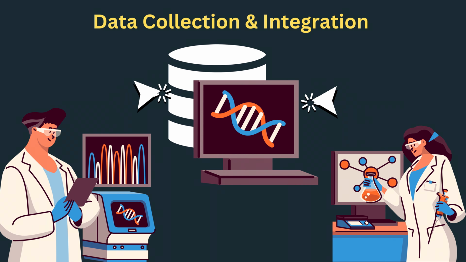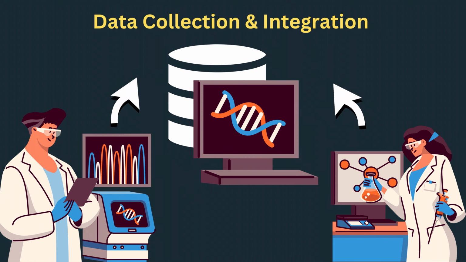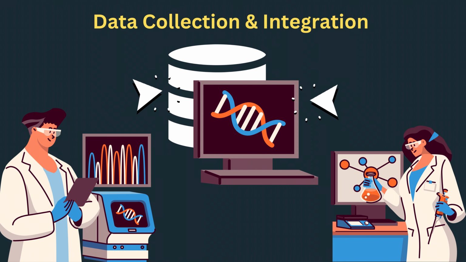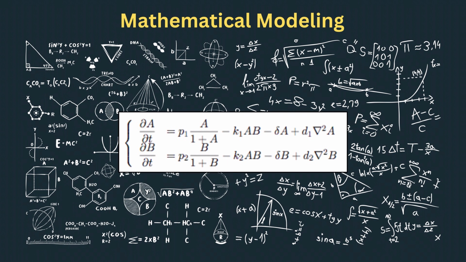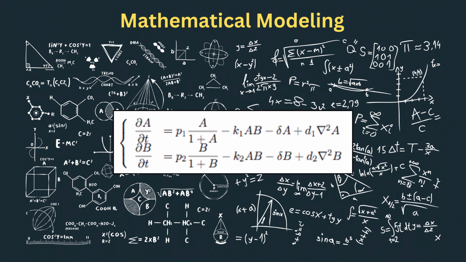So the journey starts with collecting a bunch of data. So this would span gene expression patterns to intricate protein interactions. This data, when combined, paints a holistic picture of the biological system that we're trying to model. With this rich dataset, we form our mathematical model. Here, equations translate the complex biological dance into discernible patterns.